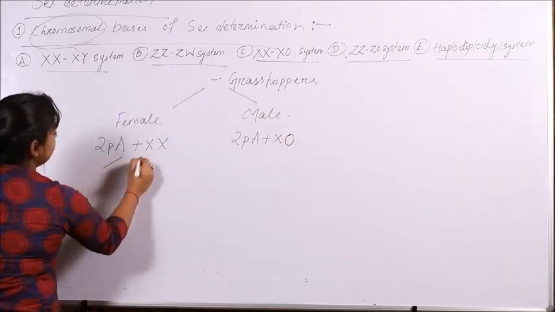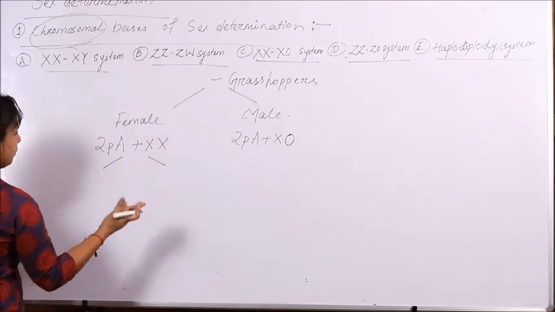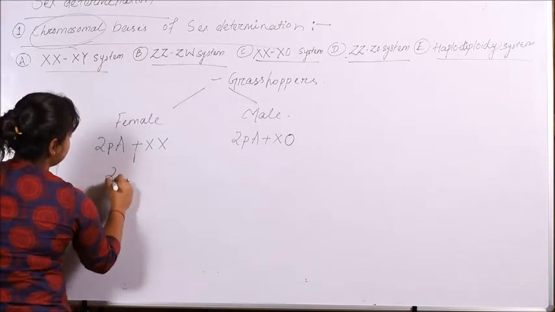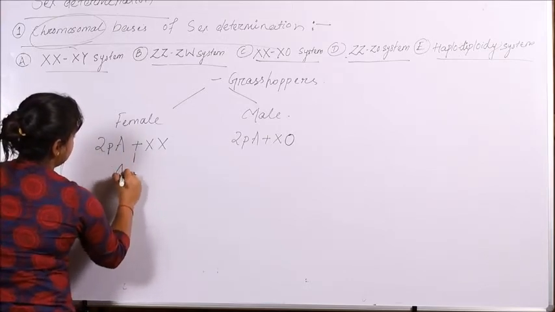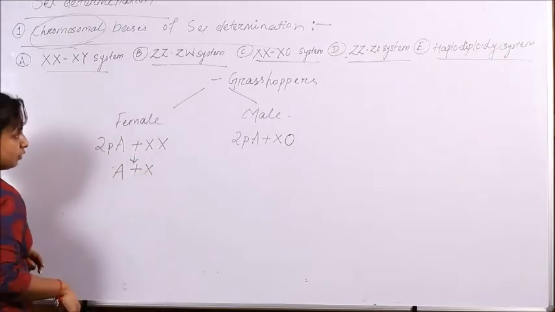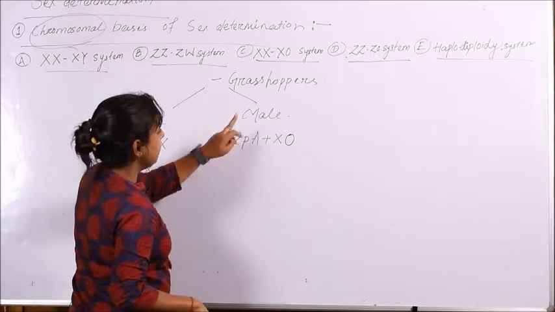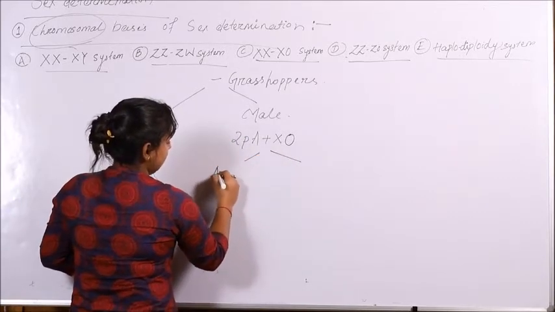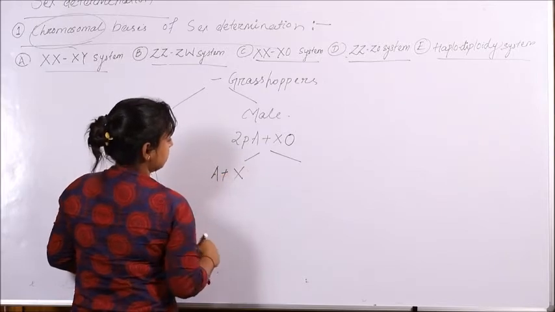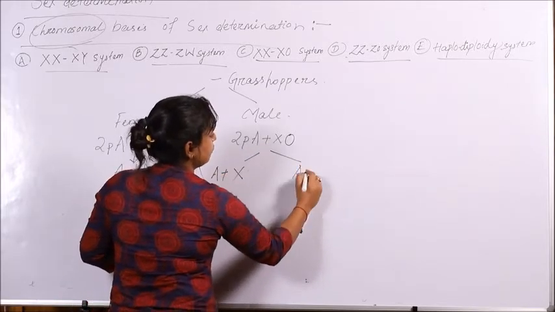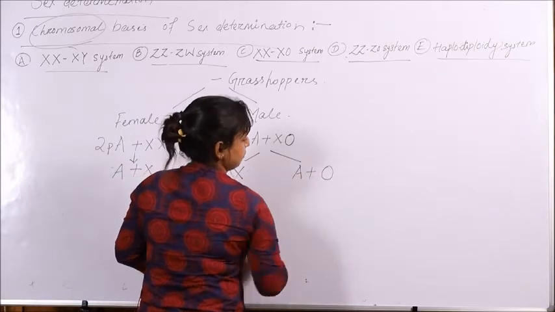So when the female produces gametes, these will be of a single type, that is one set of autosomes along with one X chromosome. However, when the male produces gametes, these can be of two types, that is a set of autosomes plus an X chromosome, or only a set of autosomes with no sex chromosome.